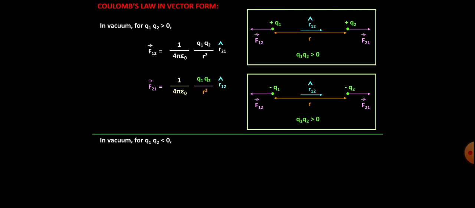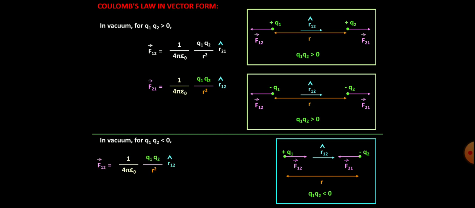Similarly, for charges which are of opposite kind, that is unlike charges, the product q1 q2 will be less than 0, because one charge is positive and the other charge is negative here. So we are taking the two charges plus q1 and minus q2, separated again by distance r. They will be attracting each other, so force on 1 due to 2 will be towards the second charge. Similarly, force on the second charge due to 1 will be towards the first charge. Again, we are defining the unit vector r12 cap in the direction from the first charge to the second charge.